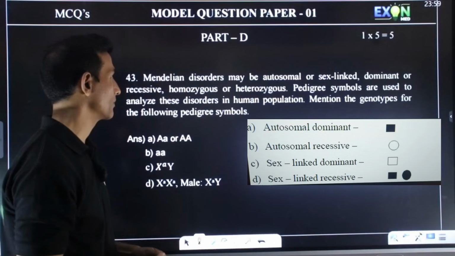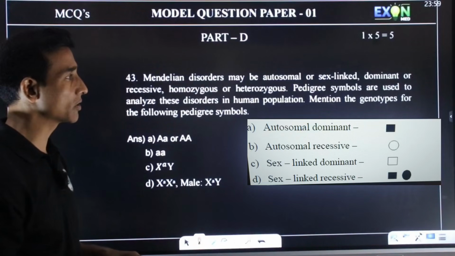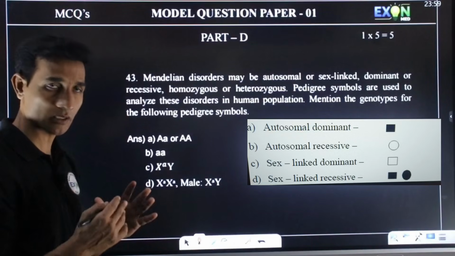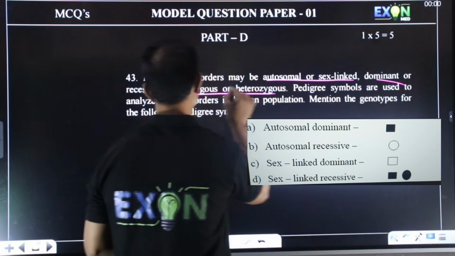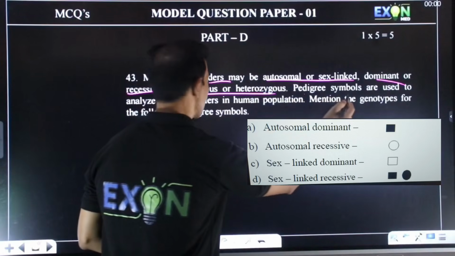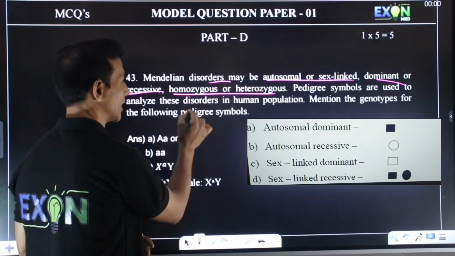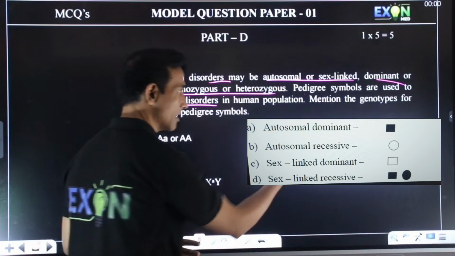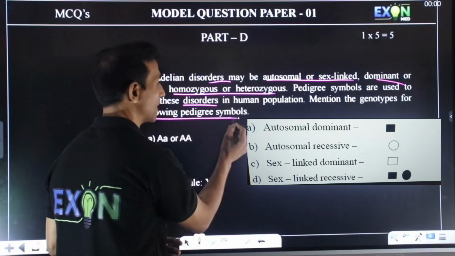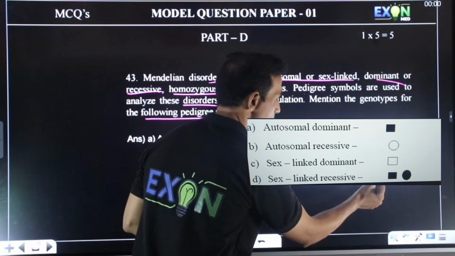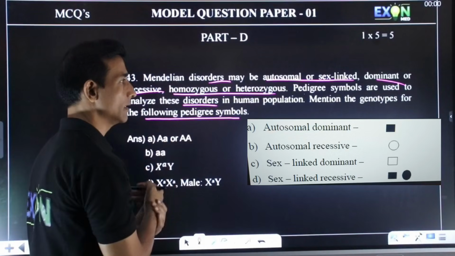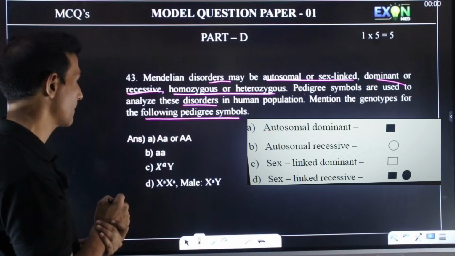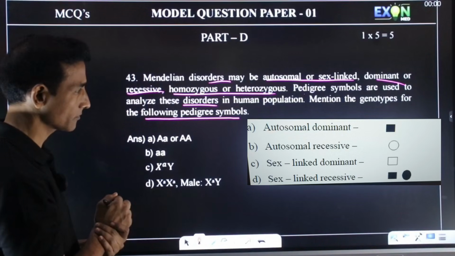So 43rd question. Mendelian disorders may be autosomal or sex-linked, dominant or recessive, homozygous or heterozygous, any of these. We use pedigree symbols to analyze these disorders in the human population. Mention the genotypes for the following pedigree symbols. They have given these symbols, and we have to give the genotypes.